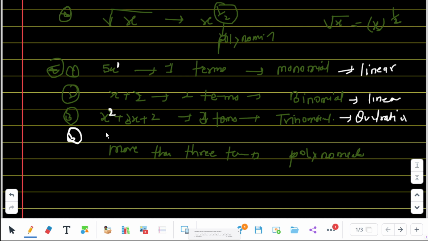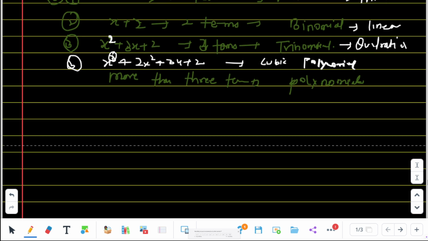Where we have seen anything like this, x cube plus 2x square plus 3x plus 2, then here we can easily see degree 3 is called a cubic polynomial. So there are a lot of things to study in the polynomial chapter, so we will discuss them in the next classes, I hope.